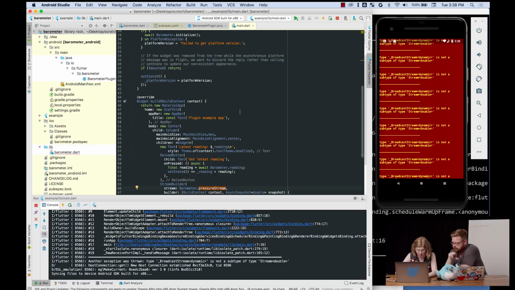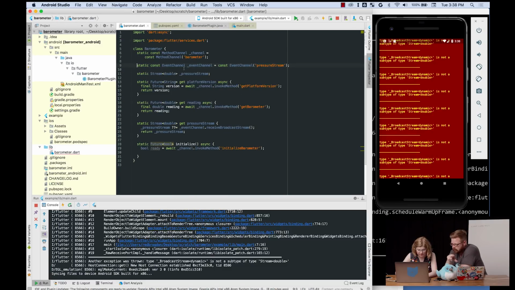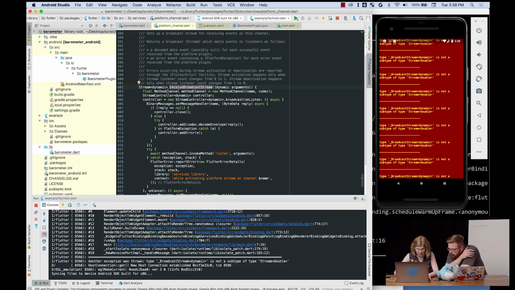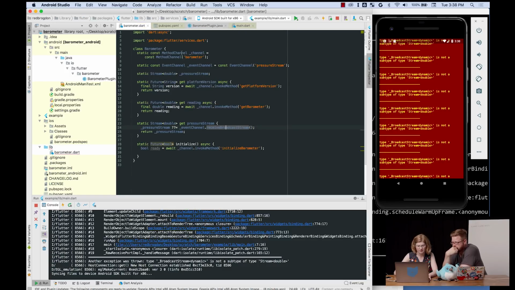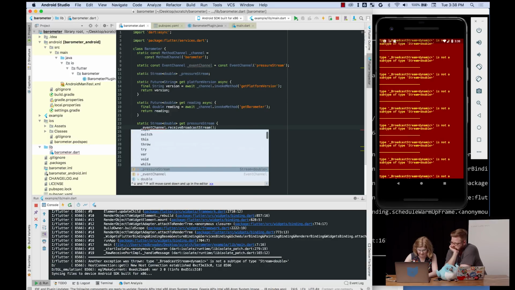I remember wondering if I... Oh. So where there's add, can you command click on receive broadcast stream? Does that have a type parameter on it? Dynamic. No, it does not. Okay, so do we need to do a cast, like .as? Do a .map, yes, map would be the thing to do, I think. Okay.